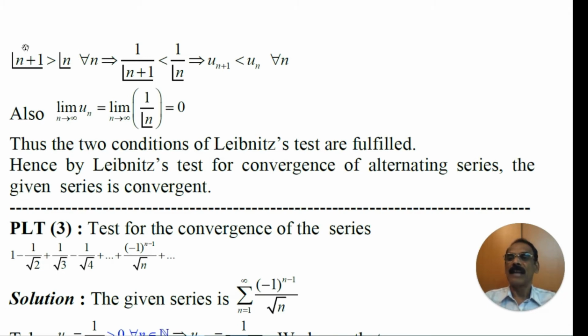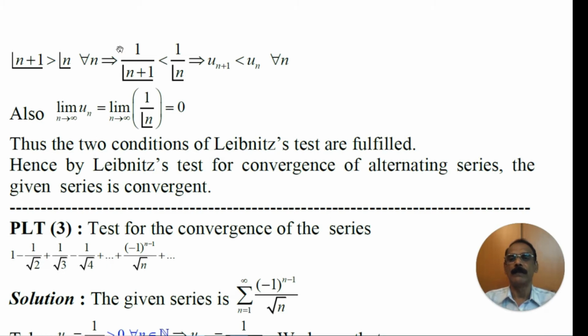We are going to write its reciprocal. Therefore, this implies 1 by n plus 1 factorial is less than 1 by n factorial. That is, the inequality is reversed because we are writing the reciprocal of the inequality.